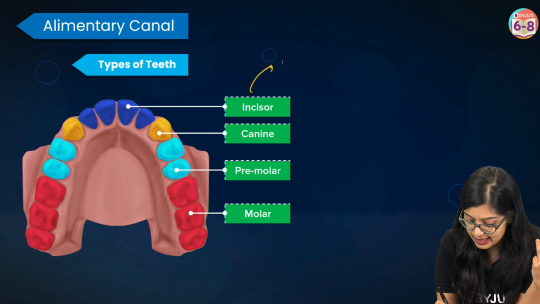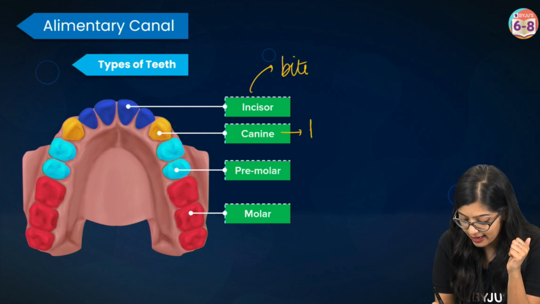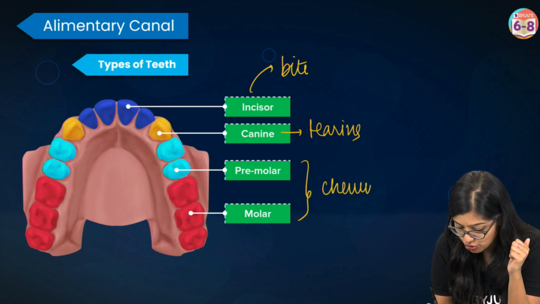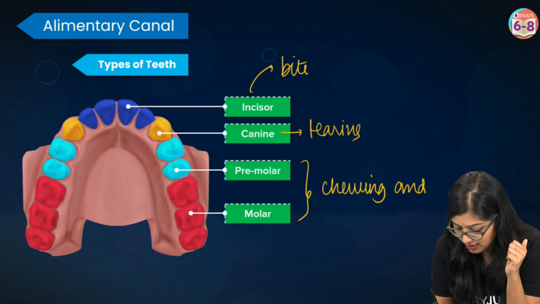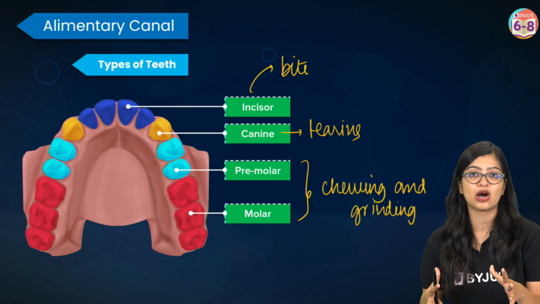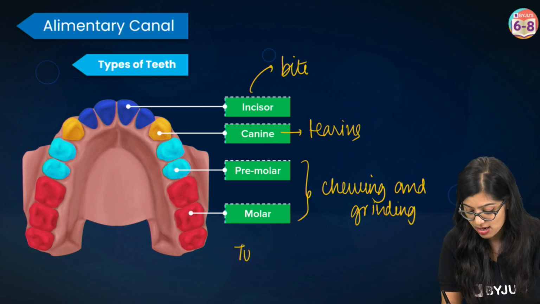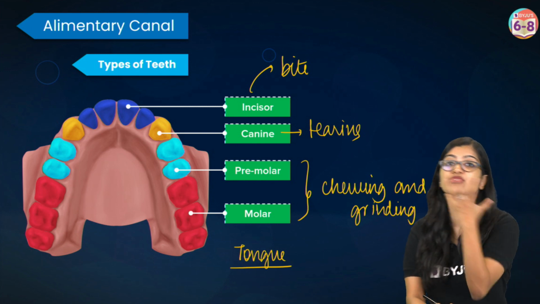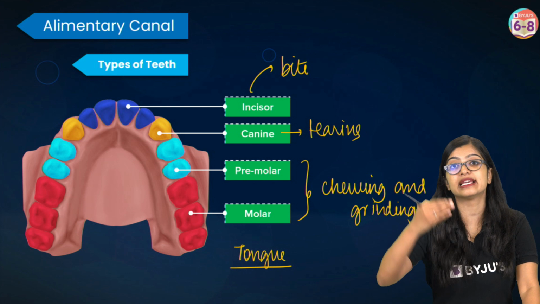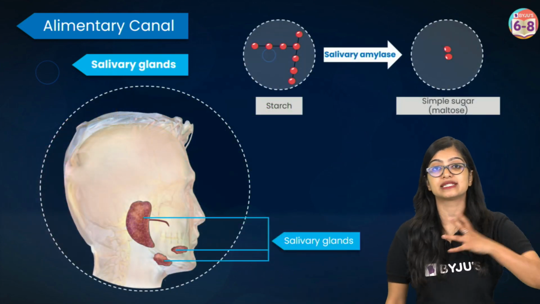Now, the incisors help in biting into the food, while the canines help in tearing into the food. The premolars and molars help with chewing and grinding the food, so that physically the food is now broken down. And in order to move the food around within our body, we also see that the tongue plays a key role in making sure that the food can be moved around within the mouth, and it helps in mixing it with this watery secretion that is produced in our body, which is saliva.